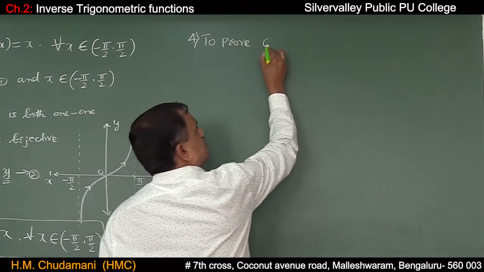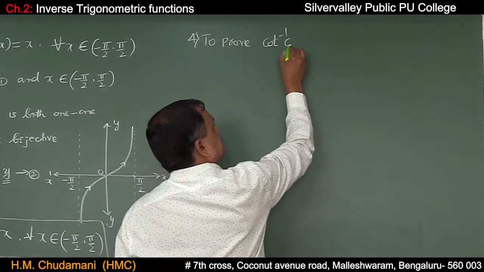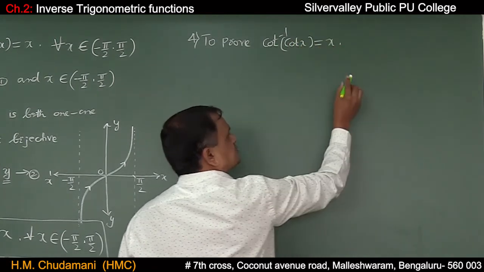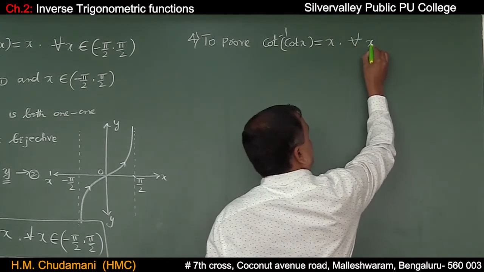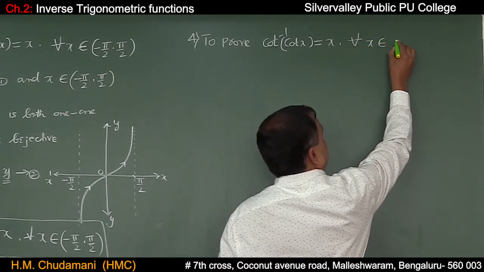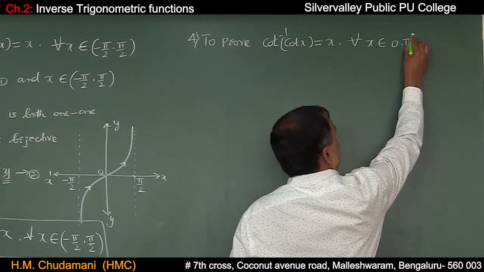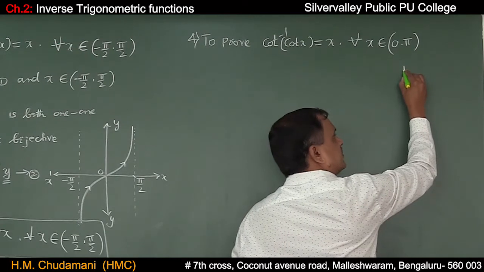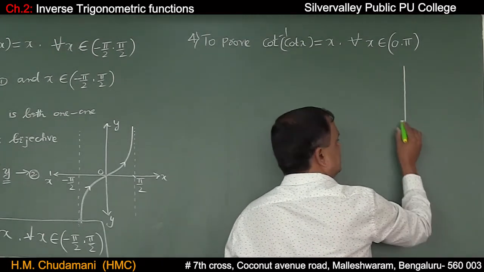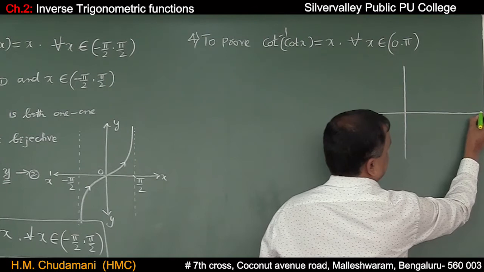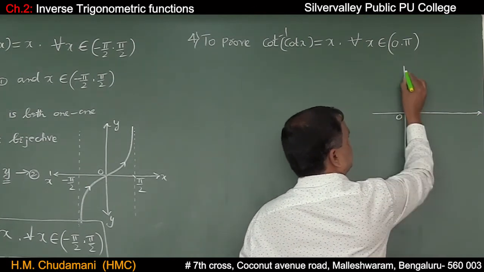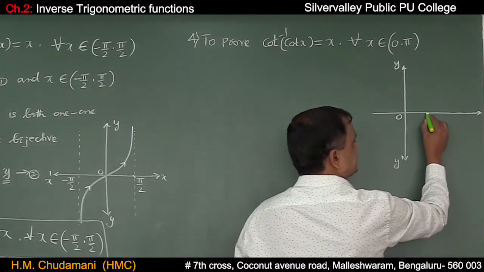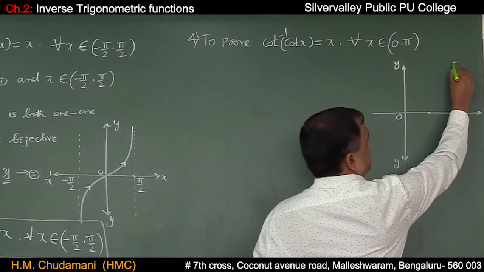And the next property to prove: cot inverse of cot x is equal to x for all x belongs to the open interval 0 comma pi. Why? Because you just recollect the graph of cot x. 0, y, negative y-axis, pi by 2, pi.